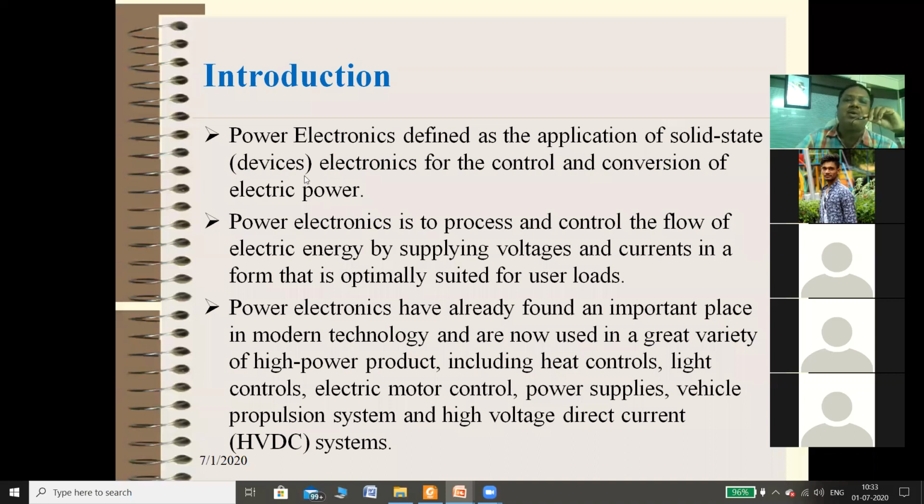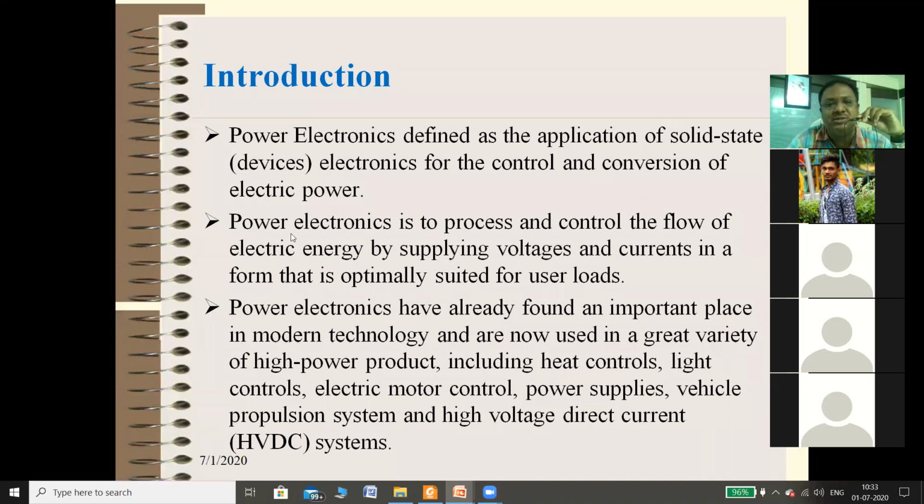See, power electronics is defined as the application of solid state electronic devices for control and conversion of electric power. So in a small sense, the definition of power electronics means conversion of electric power, that is control and conversion of electric power from AC to DC, DC to AC, AC to AC, or DC to DC. That is basically called power electronics.